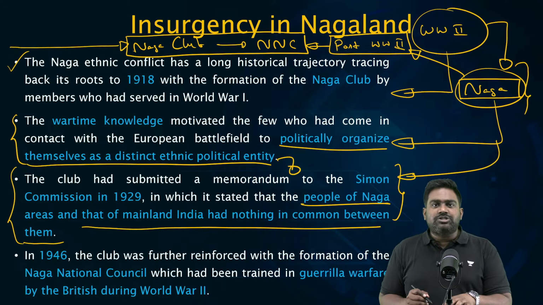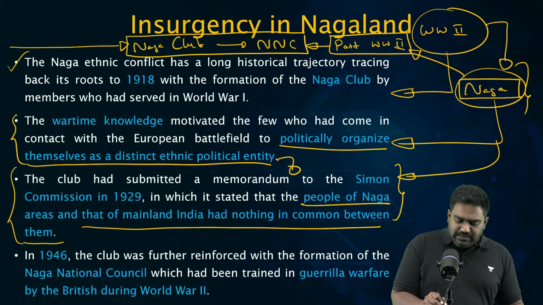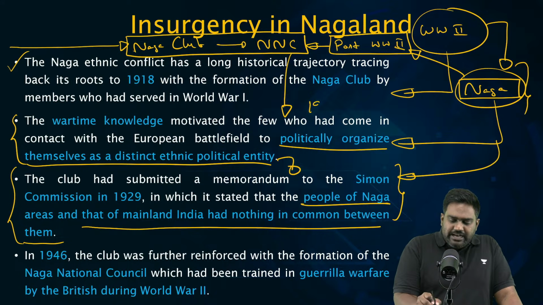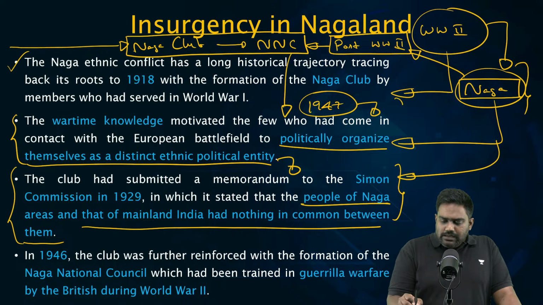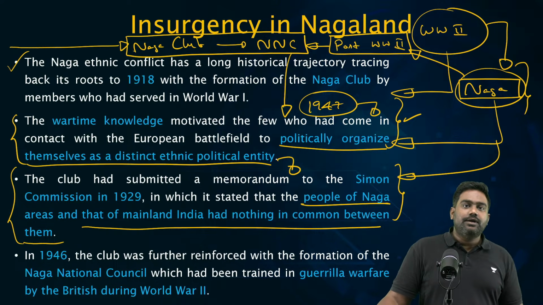So when the Naga National Council raised the demand with the British regarding Naga independence, Naga sovereignty, the British had in a way given a tacit approval for this as well. So eventually, when India was granted independence in 1947 and when the subcontinent was partitioned, the Naga National Council rejected any possible merger with India.